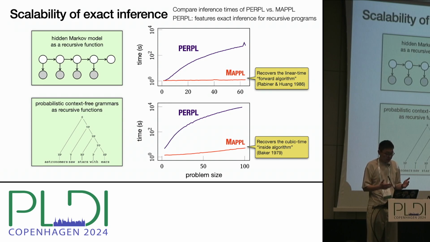For exact inference, we compare Purple and Maple. Purple features exact inference for recursive programs. We use HMM and also a probabilistic context-free grammar as benchmarks. We observe that Maple is able to recover the polynomial time dynamic programming algorithms invented for such models.